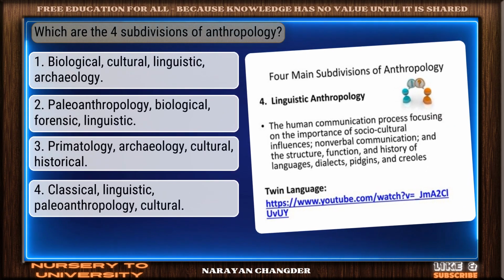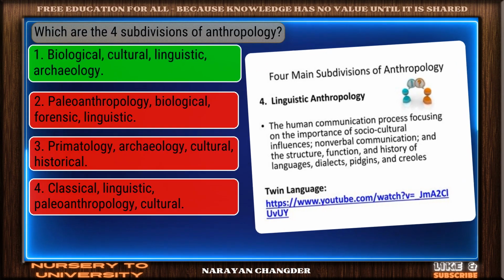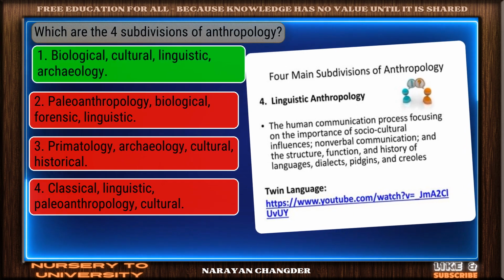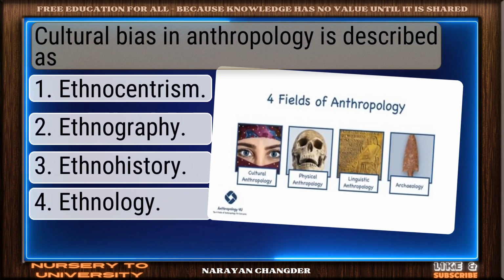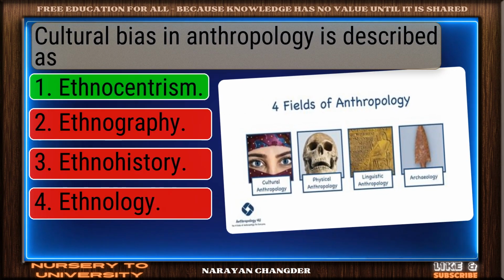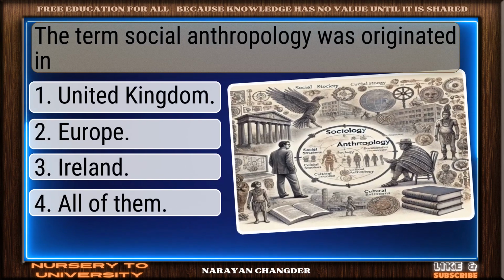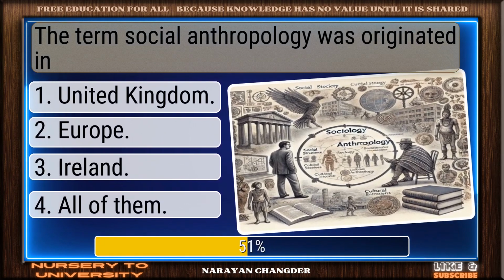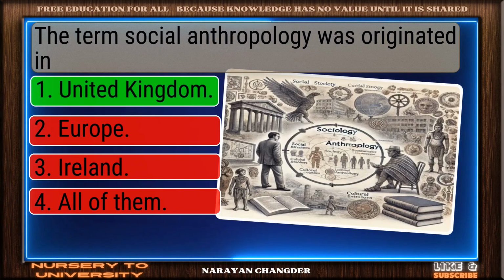Which are the 4 subdivisions of anthropology? On track. Biological, cultural, linguistic, archaeology is the correct answer. Cultural bias in anthropology is described as? Strong choice. Ethnocentrism is the right answer. The term social anthropology was originated in? Right again. United Kingdom is a valid answer.